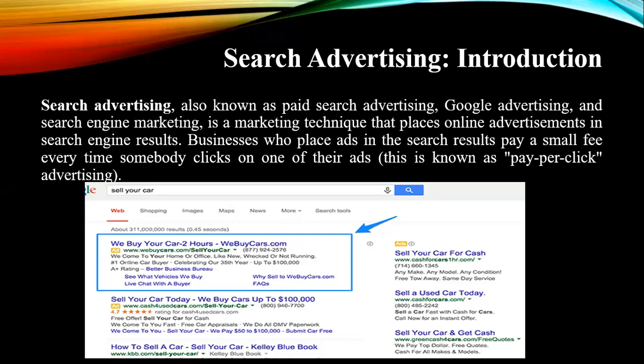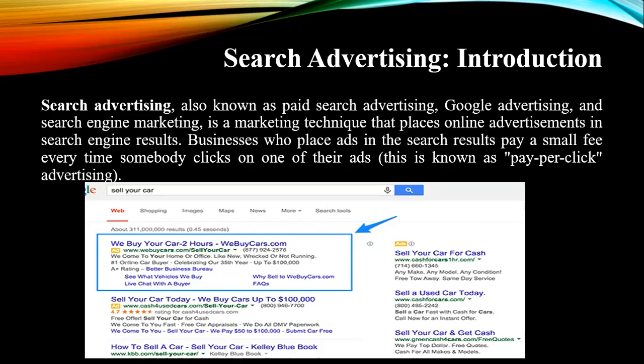So search advertising is also known as paid search advertising. You can see the image. If you want any products to be purchased on the internet, you can type keywords on the Google page. For example, if you want to sell your car, you can type "sell your car", and this will show the paid ads on the Google page, or the related options, with their ranking, and you can go through them one by one. This is what paid search advertising is.